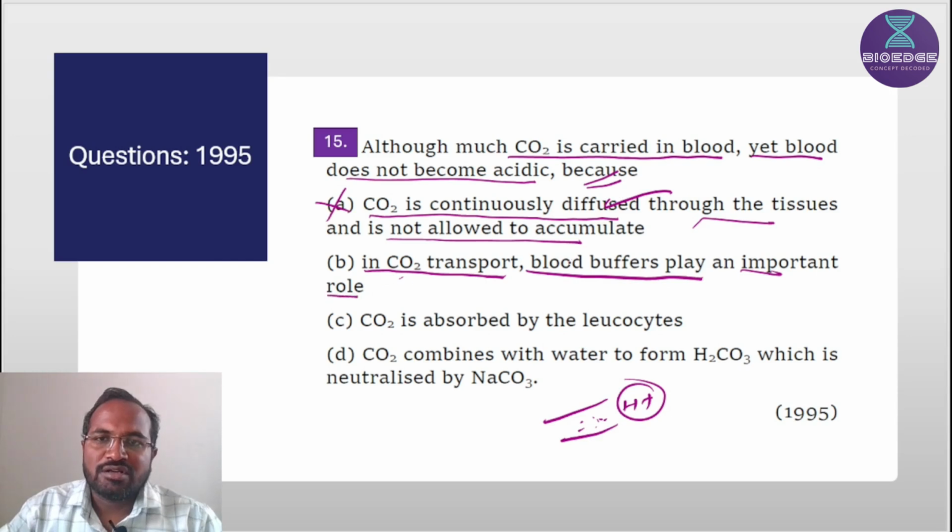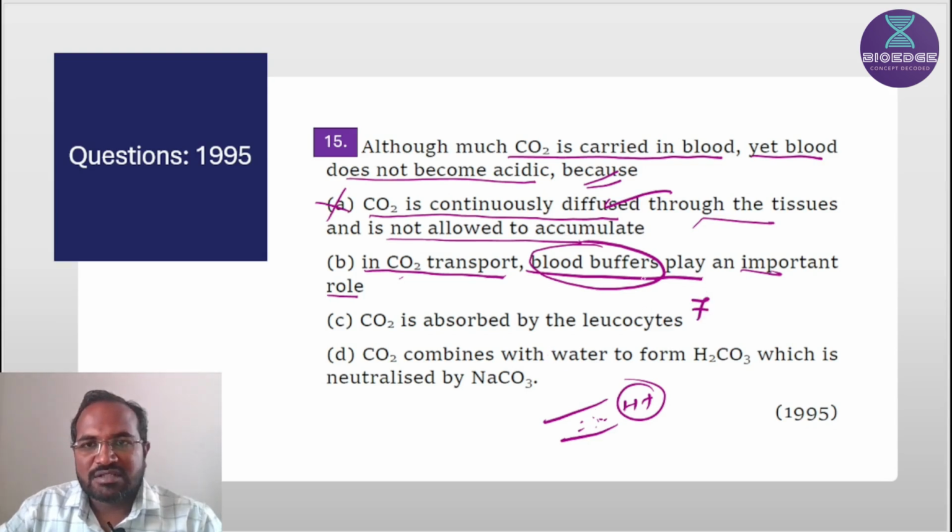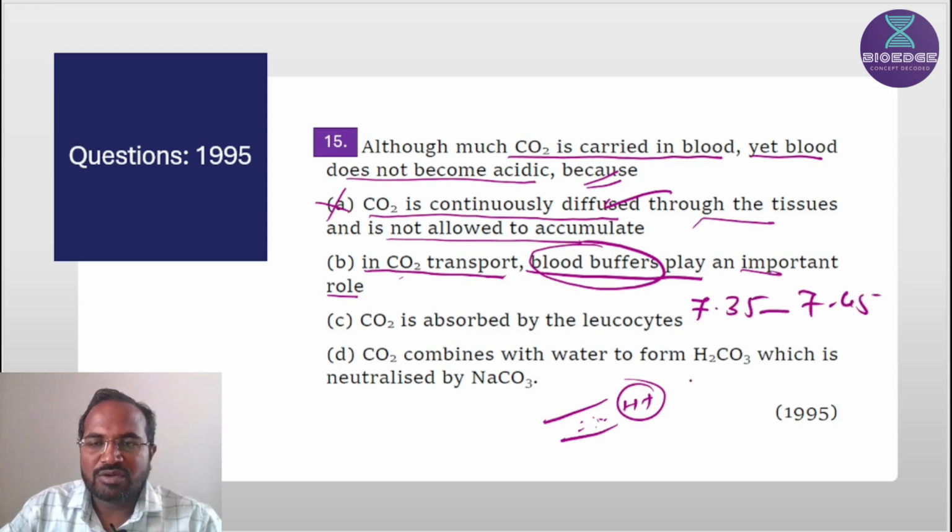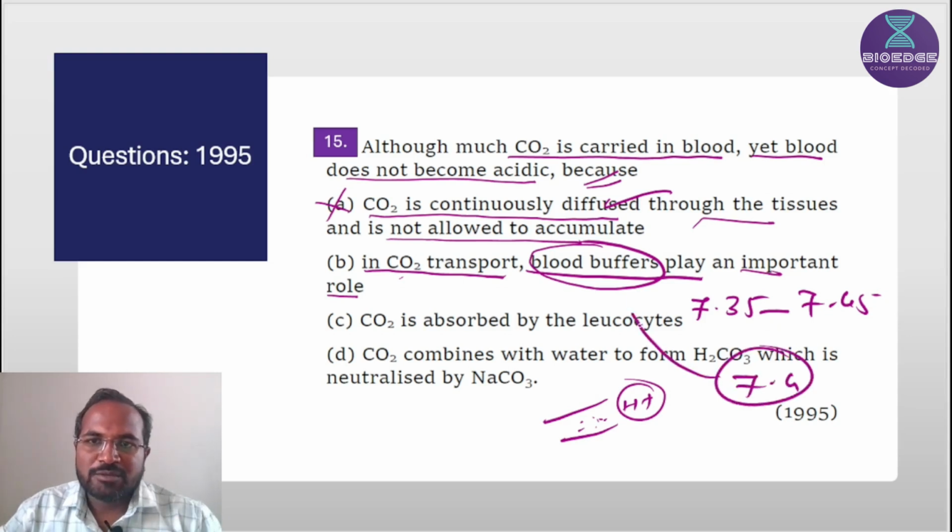Very important. There are certain buffers in blood which prevent the change in pH of blood. Thus the blood buffers maintain pH of the blood from 7.35 to 7.45, so the average pH of the blood is 7.4. The pH of the blood, which is slightly alkaline in nature, is maintained by the blood buffers. So this is the correct answer.